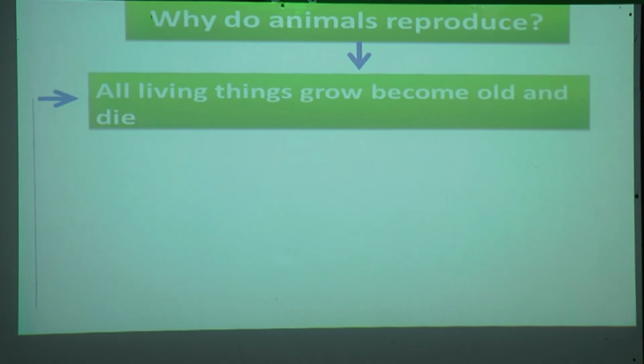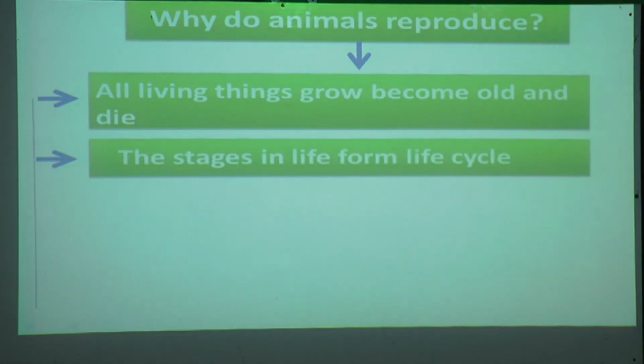All living things grow, become old and they will die. Yes, all living things can grow. After that they become old, and at a certain time they will die. The stages in a life form a life cycle, means they undergo several stages. Those stages are called the life cycle.